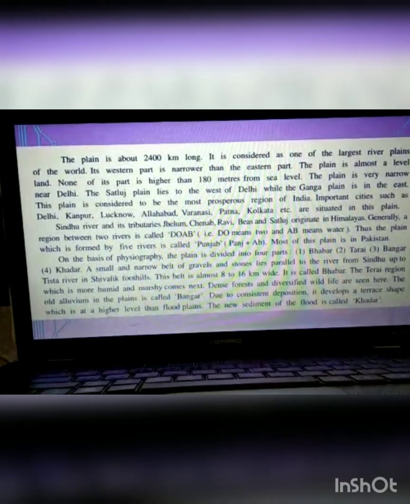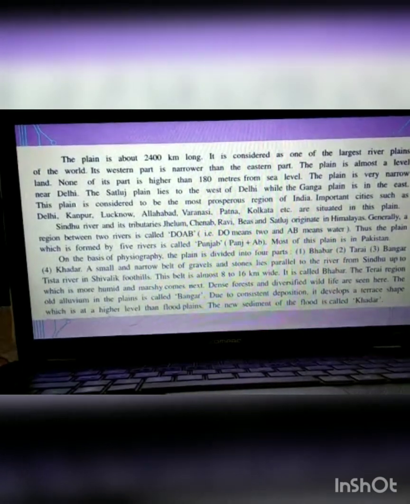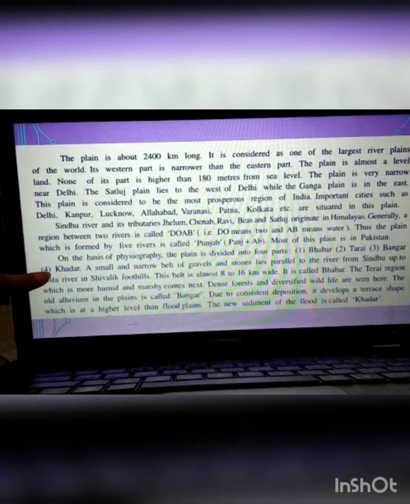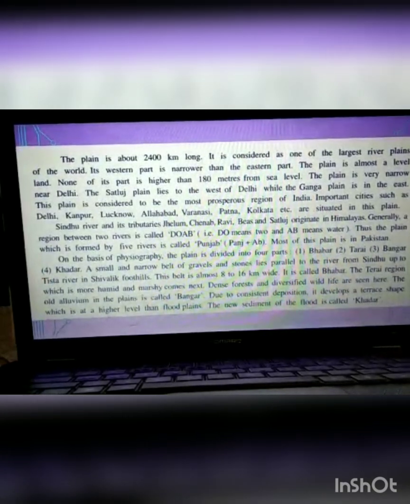So on the basis of this physiography, the plain is divided into 4 parts: Bhabar, Tarai, Bangar and Khadar. We are on the last paragraph here. So these 4 parts. Here dense forest and diversified wildlife are seen. The old alluvial plain is called Bangar and the new sediment of flood is called Khadar.